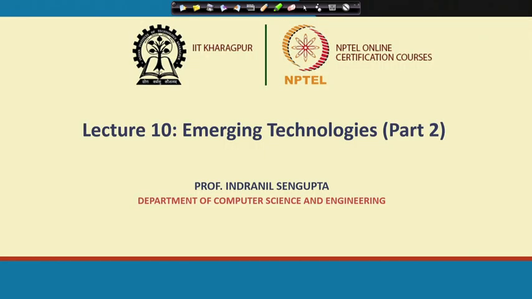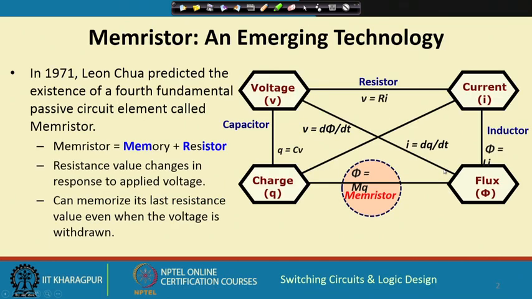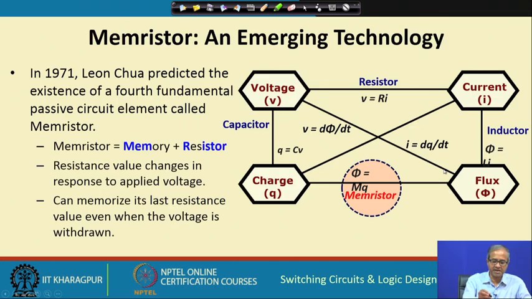So, we continue with our discussion on some emerging technologies for implementing logic gates. We talked about all optical implementations in the last lecture. In this lecture, which is the second part of emerging technology, we shall be talking about a very interesting technology called Memristors.